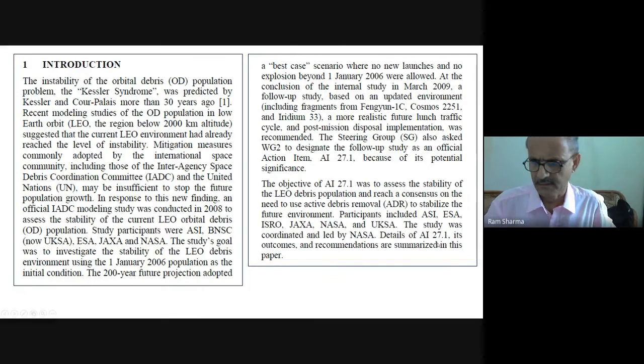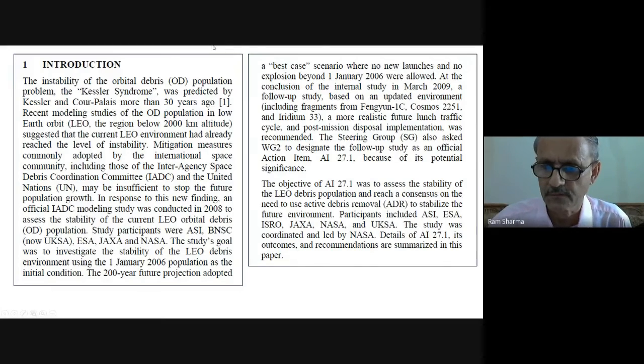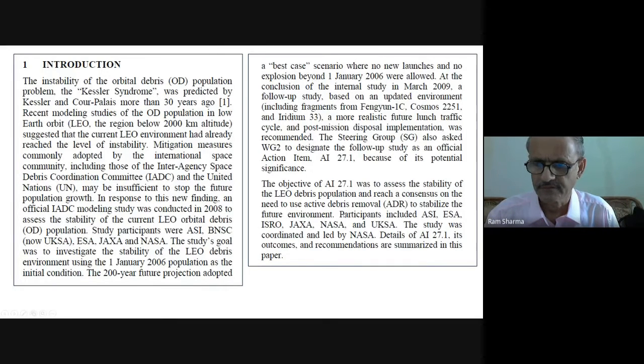In ISRO, we had conducted this IADC meeting in 2010, and then all these people came over here. The meeting took place in Technopark, because so many foreigners getting entry into our department inside the space center was a problem. So Technopark was used for conducting this conference meeting. It was a 3 day meeting.